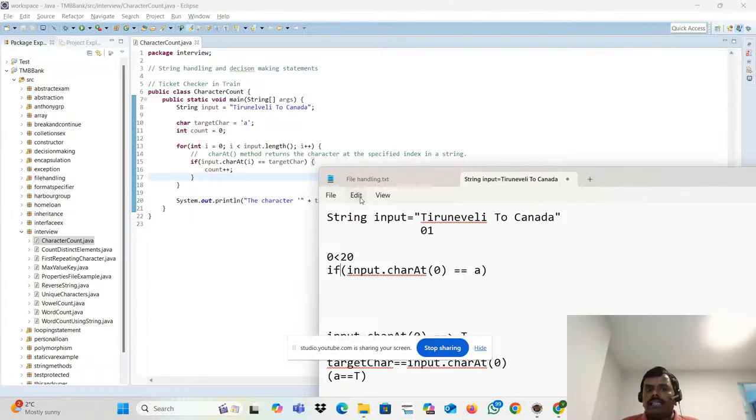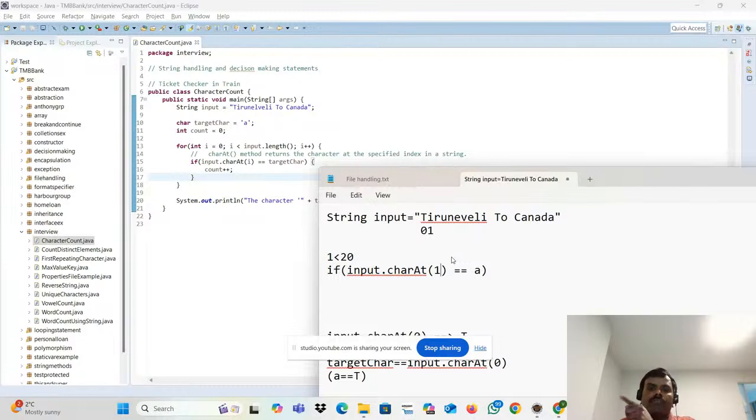Right now it is false. So what will it do here? Will line number 16 be executed? No. Then what will happen? The i value will be incremented. What is the i value? It will be 1. So next, is 1 less than 20? Is the condition true or not? The condition is true. Now again it will check.